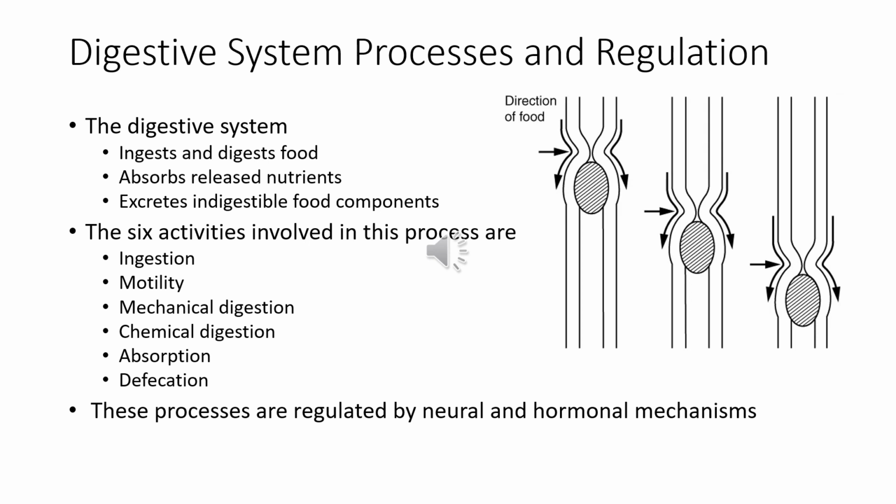Here we see the digestive system and all of its benefits. We also see 6 activities that are involved in the process of regulation and digestion of the food, and also the direction of the food as well. We have ingestion, motility, mechanical digestion, chemical digestion, absorption, defecation.